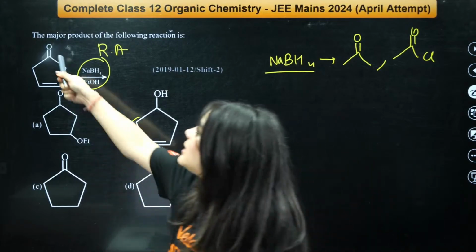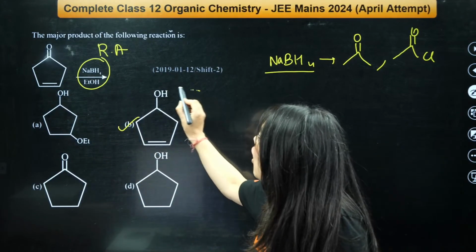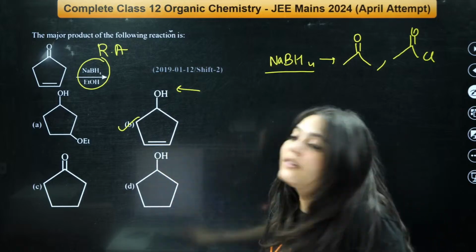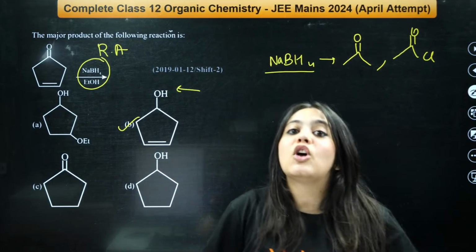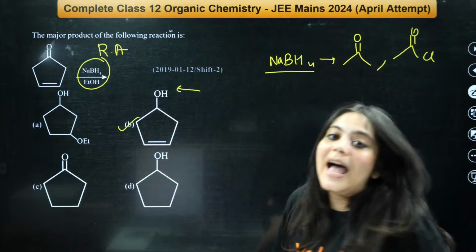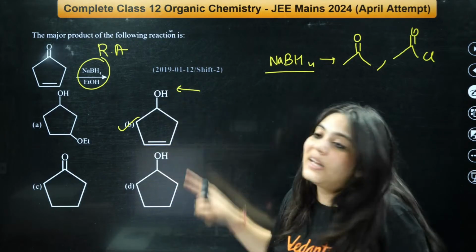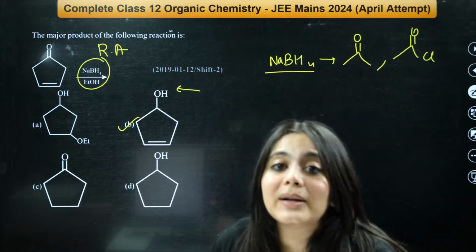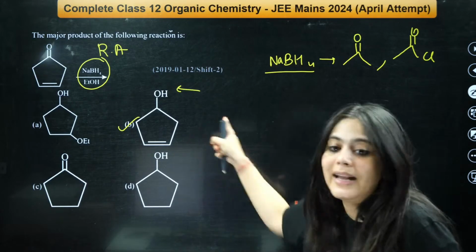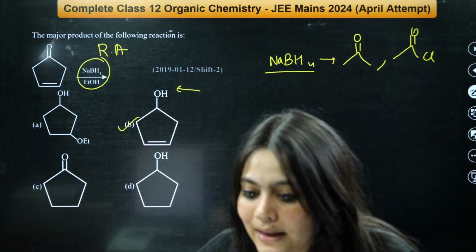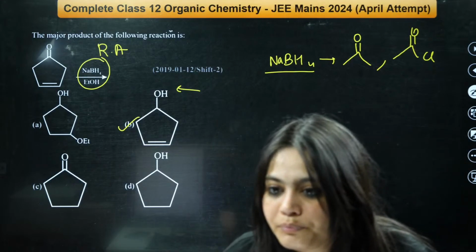It will reduce this ketone to your alcohol. That is it. It cannot reduce the alkene. NaBH4 is not strong enough to reduce alkene to alkane. So alkene will remain as such, but this will get reduced. So understand the properties of the reagents, right? So the correct answer is B.